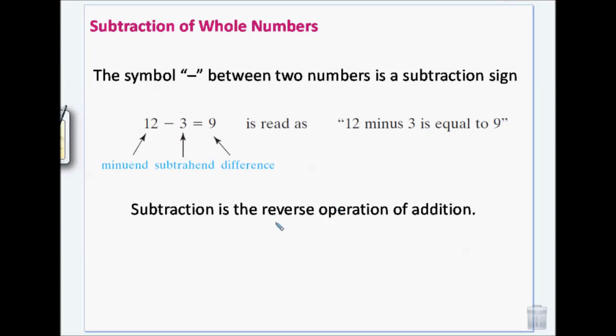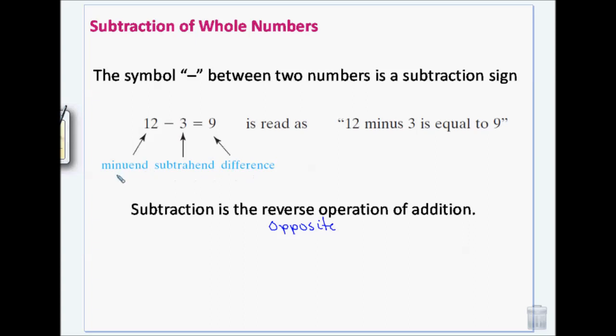So we can call it reverse or opposite operation. Okay, subtraction is the reverse or opposite operation of addition. They undo each other. In addition, both parts are called the addend because it doesn't matter what order they go into, but in subtraction they have different names. The first one is called a minuend, for minus, and the second one is called a subtrahend, and then the answer is the difference.